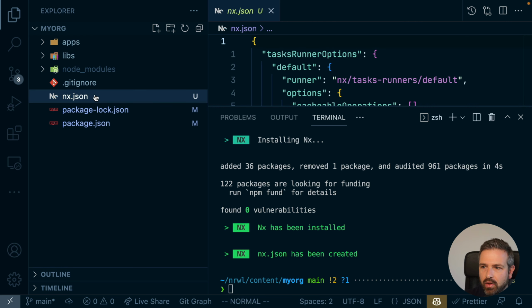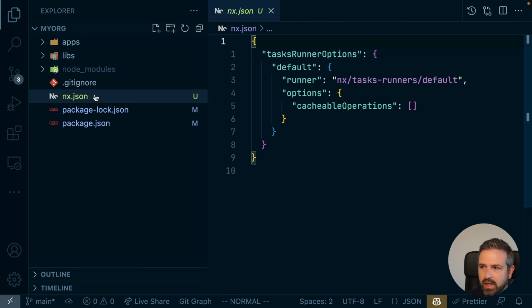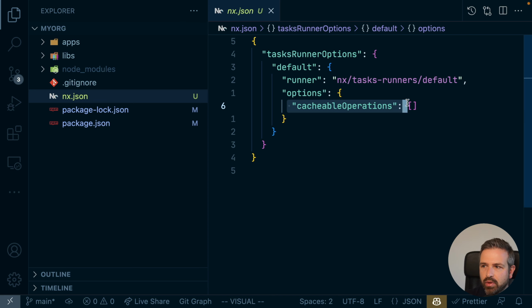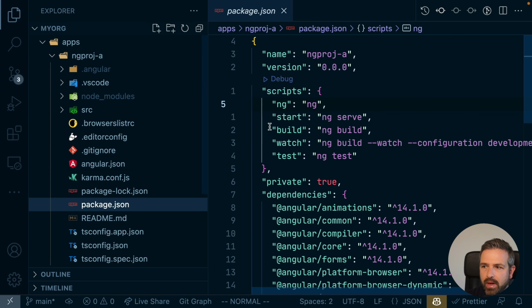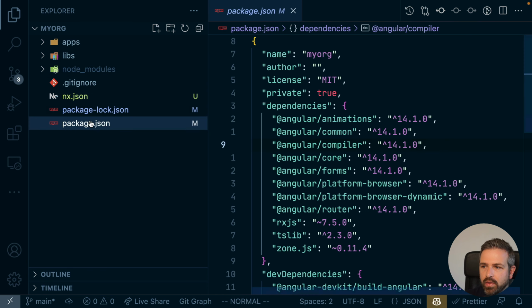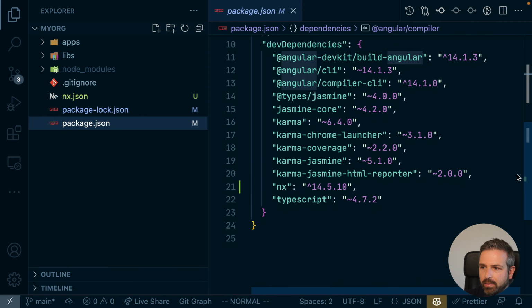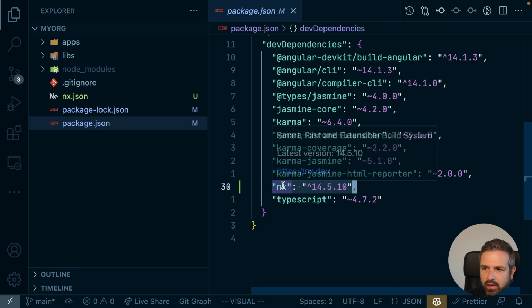So as you can see now here, we got the NX.json setup. It doesn't have any cacheable operations in here yet, simply because we don't know exactly how the workspace is being structured, and whether your build commands, for instance, are actually cacheable and don't have any side effects. Obviously, we also got Nx installed at the package level here, at the root level of our monorepo, and all you get is a single package that is called Nx here.